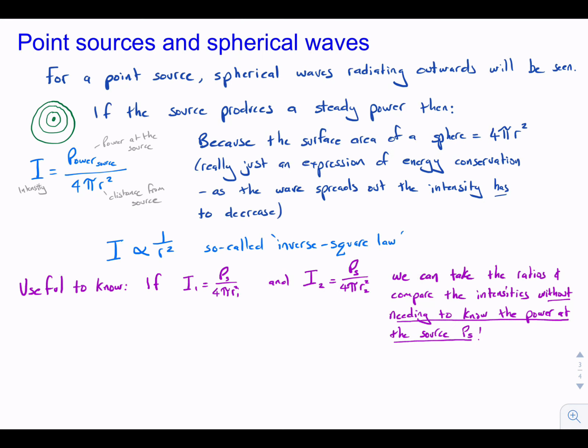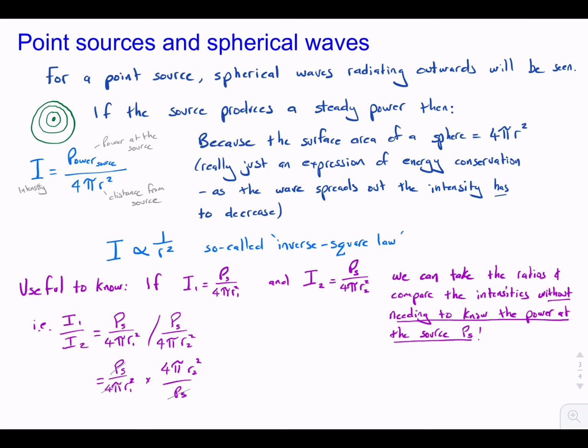Now we can take the ratios of these two things, so intensity 1 divided by intensity 2, and we take the ratio of the other side, so PS over 4 pi R1 squared divided by PS over 4 pi R2 squared, and if we're dividing by this element here, we can just turn it around, multiply it out, and we can see it a bit more clearly.